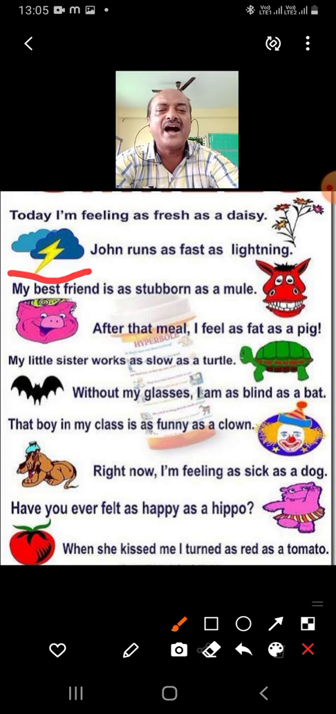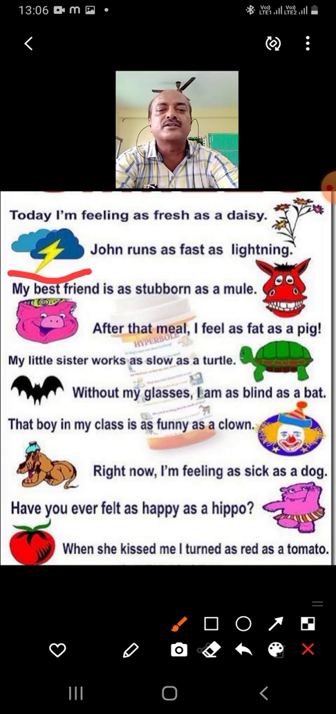After that meal, I feel as fat as a pig. When you eat too much, because sometimes the food is very, very tasty and you eat a little more, you feel as fat as a pig. My little sister works as slow as a turtle. As slow as a snail also we give as an example. He is as slow as a turtle or as slow as a snail.